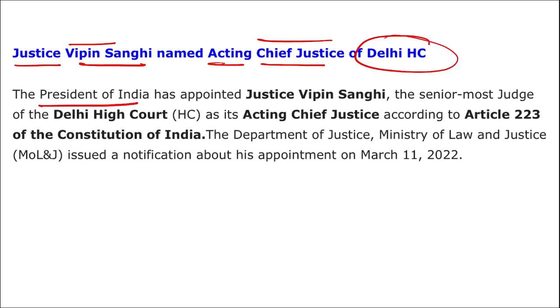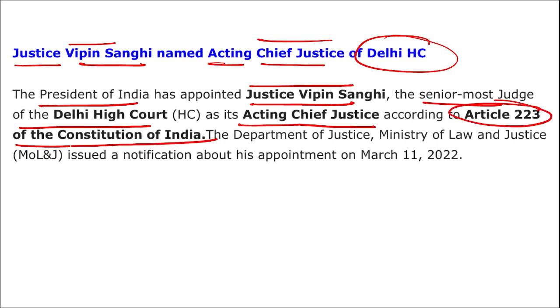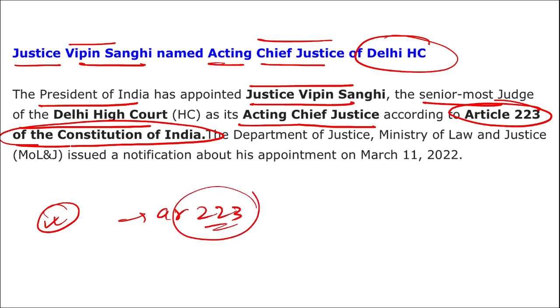I repeat, the President of India has appointed Justice Vipin Sanghi, the senior most judge of the Delhi High Court, as the acting Chief Justice according to Article 223 of the Constitution of India. Highly important. Which article of the Constitution is related to the acting Chief Justice? The article is 223. And who has been appointed as the acting Chief Justice of Delhi High Court? He is Justice Vipin Sanghi.